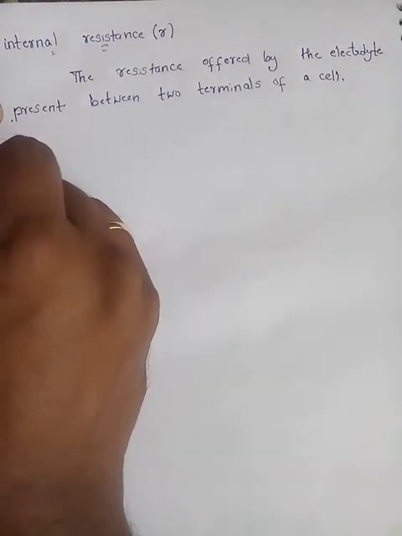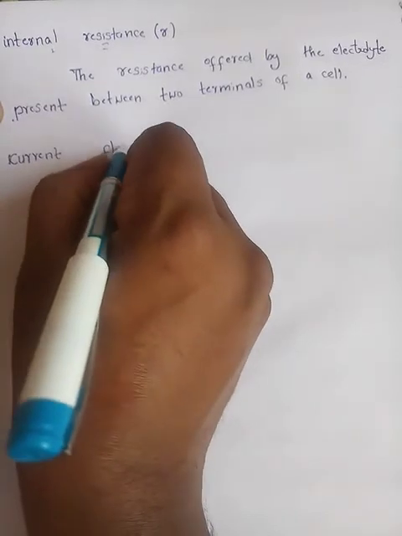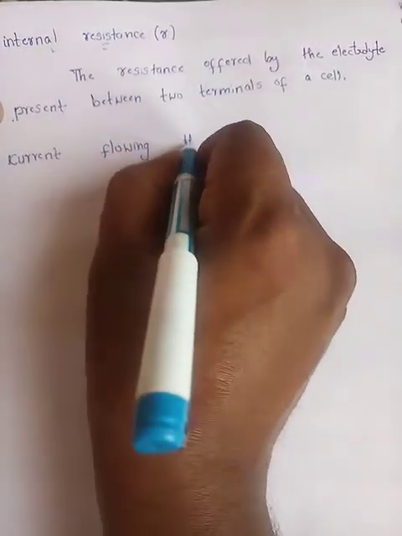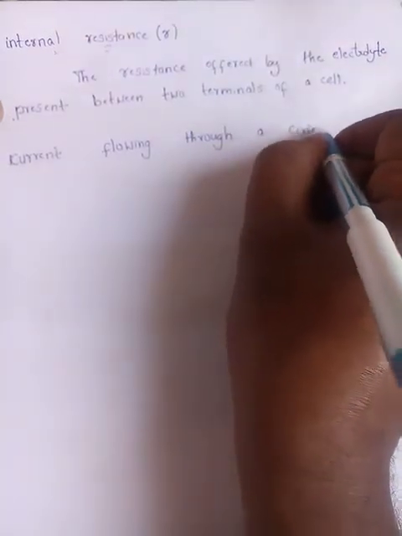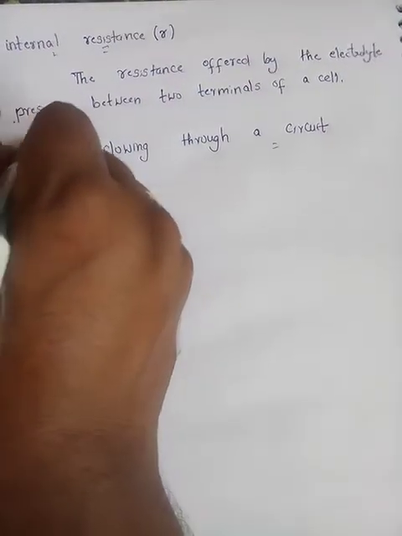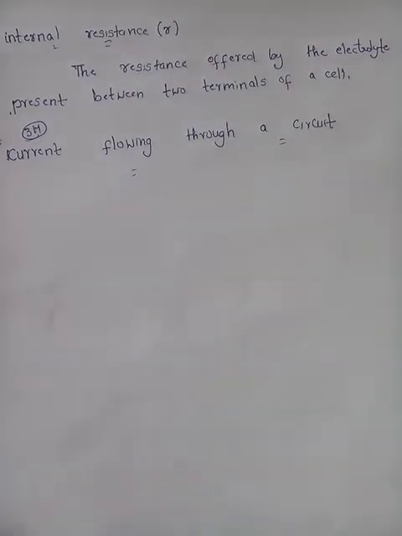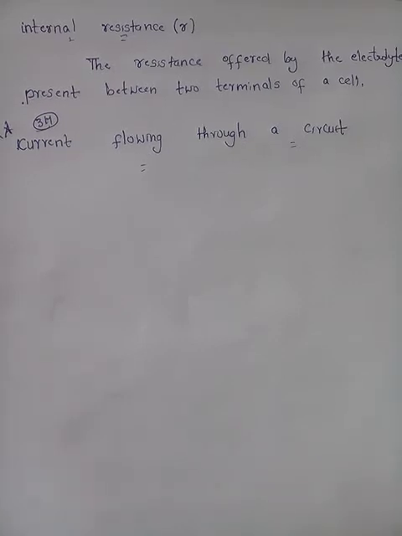These relations are very important for 3 marks questions. We are going to derive the current flowing through a circuit, the relation between I, E and R. What is E? Electromotive force, the amount of work done to bring a charge throughout the circuit. What about terminal potential difference? The amount of work done to bring a charge from one terminal to another terminal.